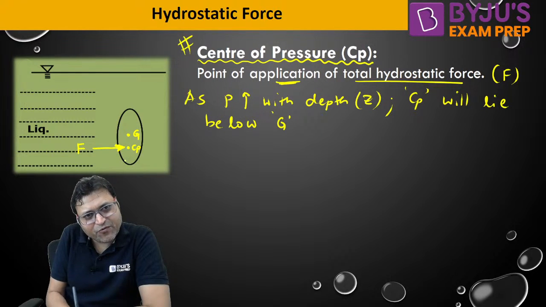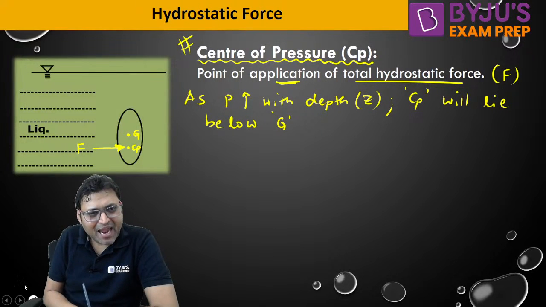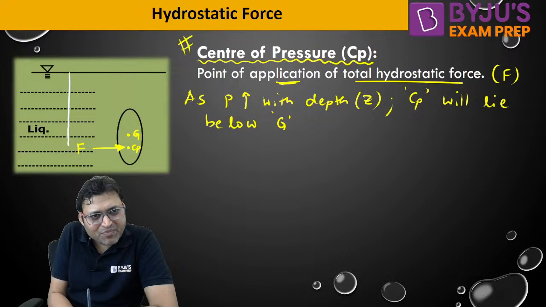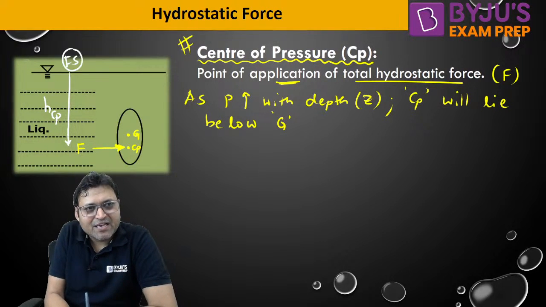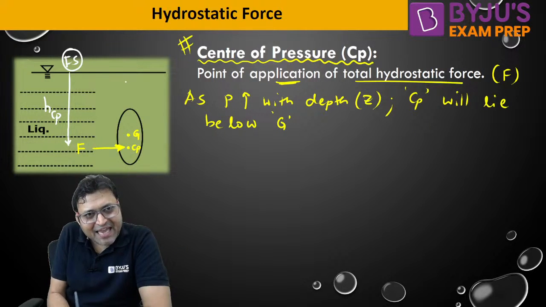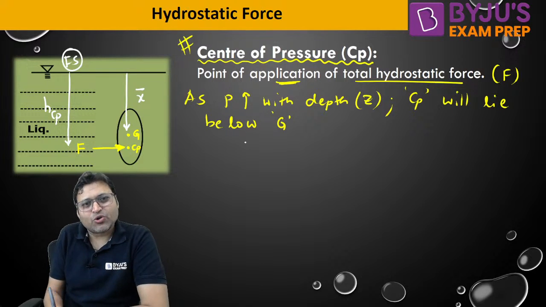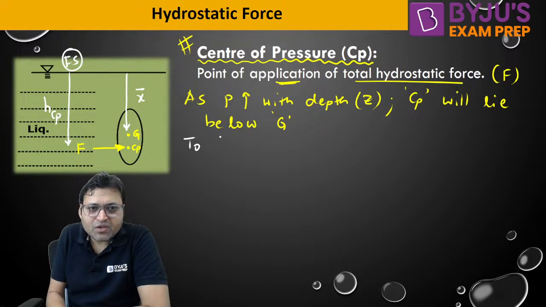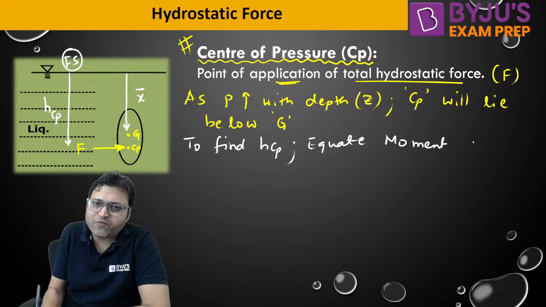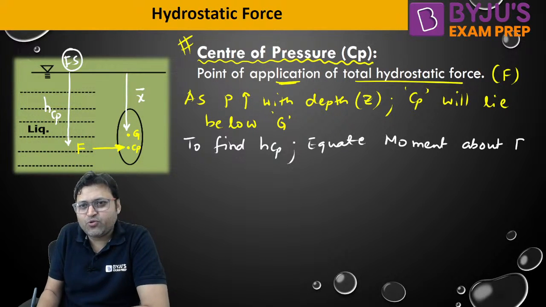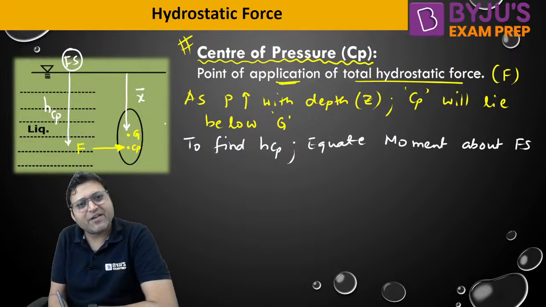The hydrostatic force must be shown at the CP, and the depth of CP from the free surface is known as HCP. The depth of the centroid of the plane surface is known as x bar, isn't it? So to find HCP, we need to equate the moment about the free surface.